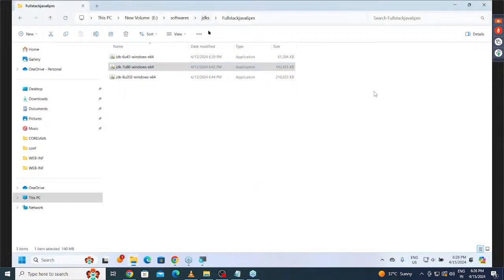Close button is clear. Now tell me, up to now, how many versions of Java here we installed? 2 versions of Java here we installed. What are the 2 versions of Java we installed? Java 6 and Java 7.